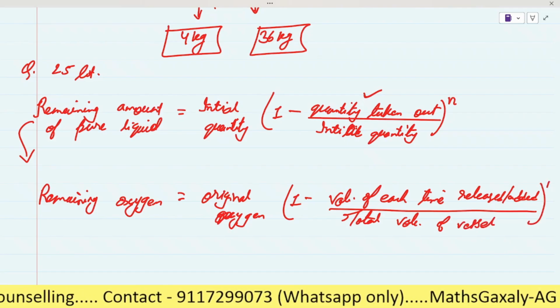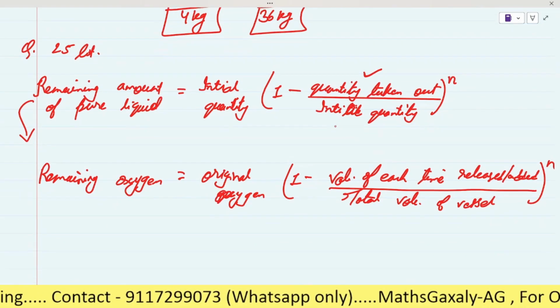And here we have to do the power n. So this formula we will use here.